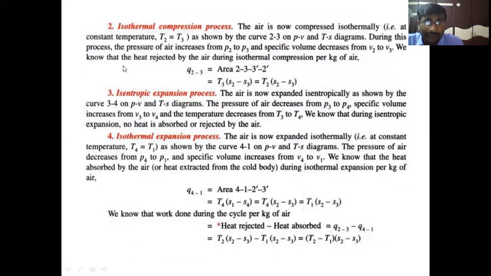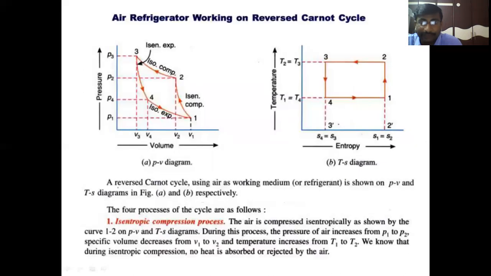We now find the heat rejected by the air during isothermal compression per kg of air. During this process, heat is rejected to the atmosphere from the system. Small q23 represents the heat transfer per unit mass. From thermodynamics, the heat transfer during a particular process can be calculated by taking the area under that curve, the 2-3 curve.